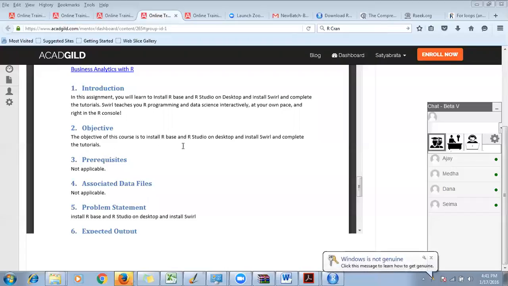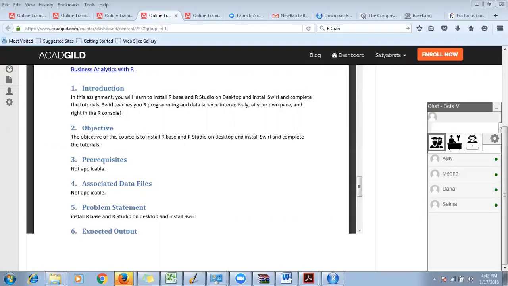One more question: when we are installing R in our system, will our personal data, our personal photos, and all those things on our system become public? No, nothing like that. When you install R, R is local to you. You don't need to worry about anything. R is not taking anything from your local system or doing any upload. Be sure about that.